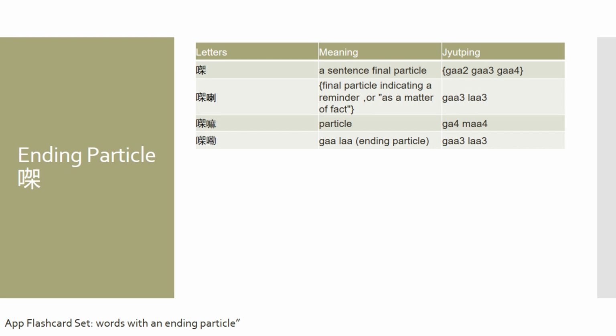Now, lastly, sometimes you might hear 係㗎嘛, but this is actually very unpopular, so you don't really need to remember it as it is seldom used, and sometimes it does sound weird. So usually, this ending particle is more or less to express the emotion of as a matter of fact, or just affirmation. Then you would either say ga or gala at the end of the sentence that you want to say.